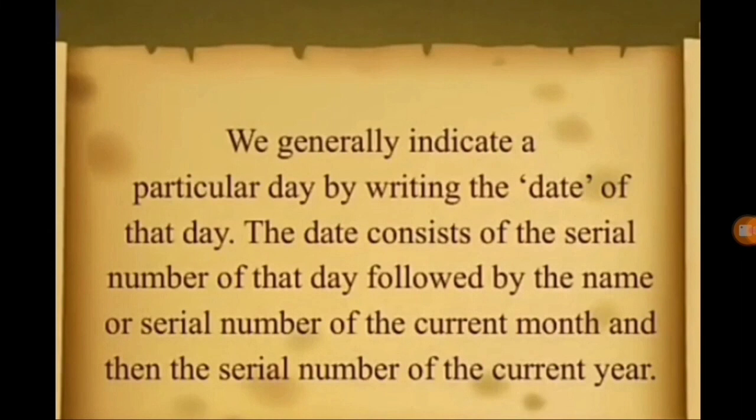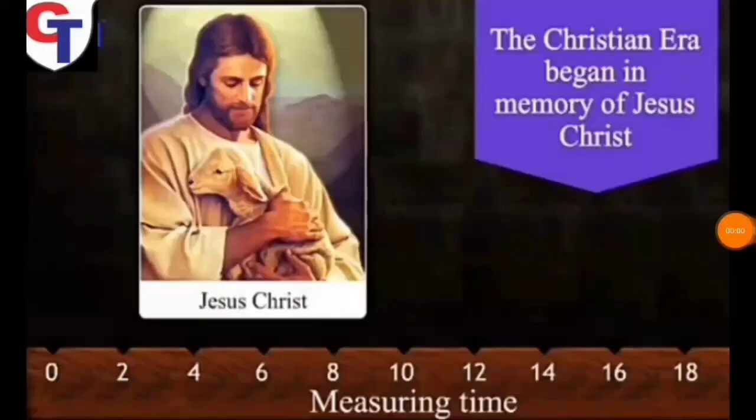The date consists of the serial number of that day followed by the name or serial number of the current month and then the serial number of the current year. There are other methods too. We have seen that the Christian era began in the memory of Jesus Christ.